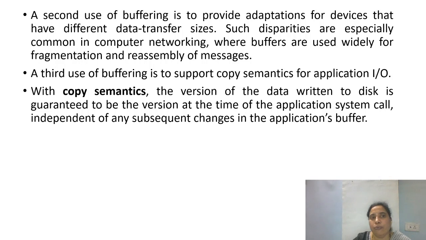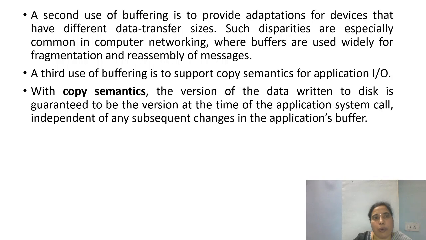The meaning of copy semantics here is that the latest version should be available. The version of the data written to the disk is always guaranteed to be the version at the time of the application system call, independent of any subsequent changes in the application's buffer.